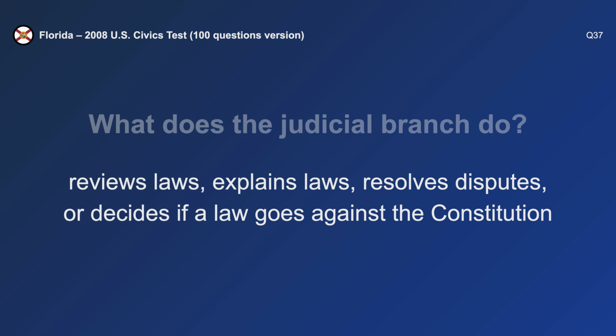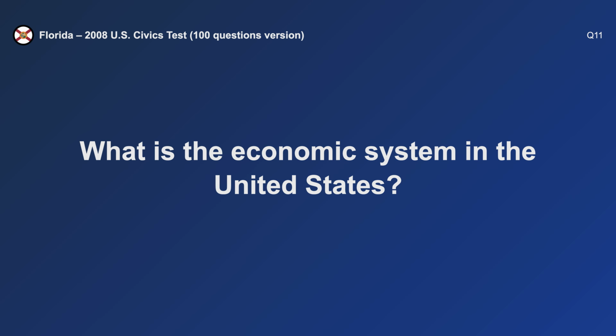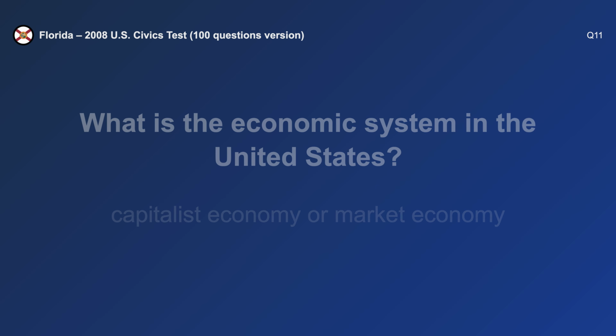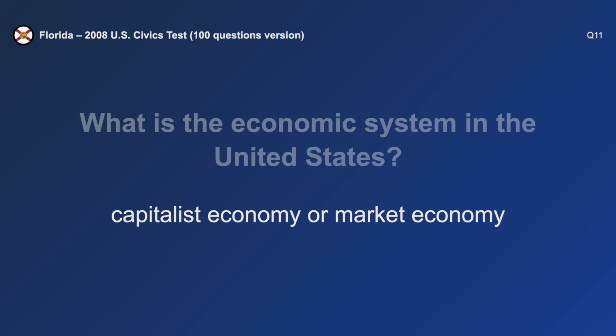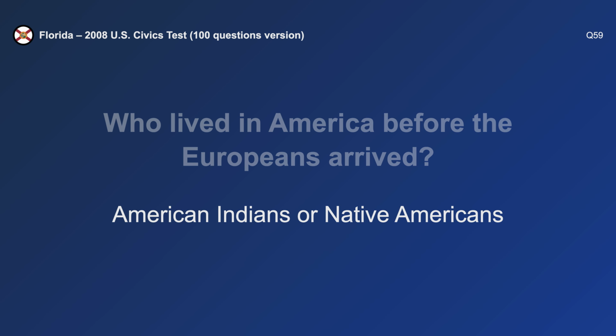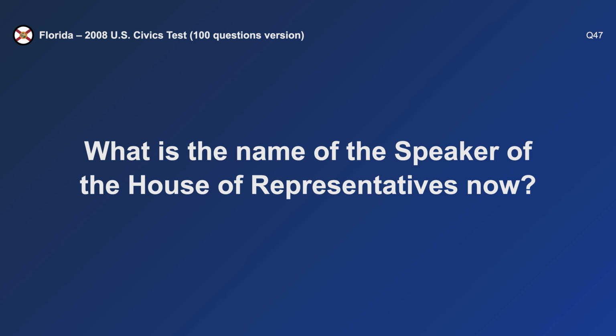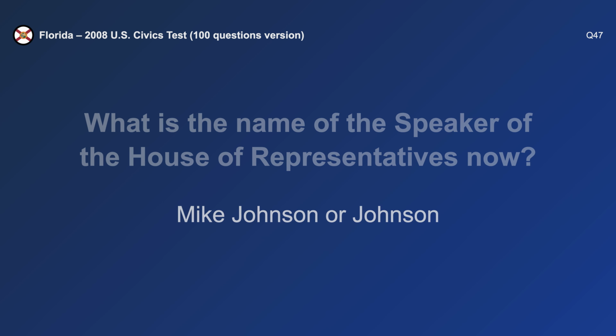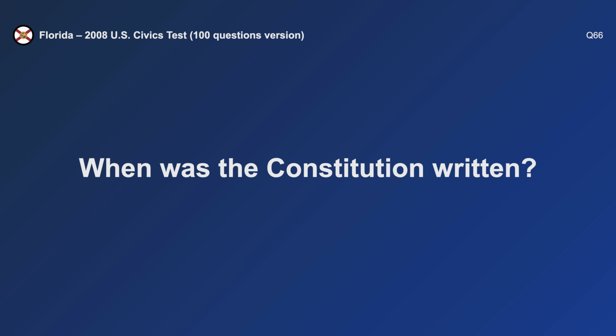Reviews laws. What is the economic system in the United States? Capitalist economy. Who lived in America before the Europeans arrived? Native Americans. What is the name of the Speaker of the House of Representatives now? Mike Johnson. When was the Constitution written?